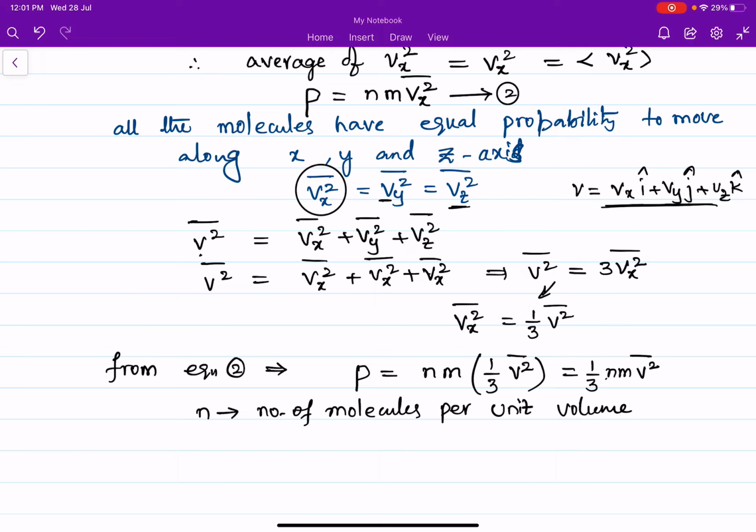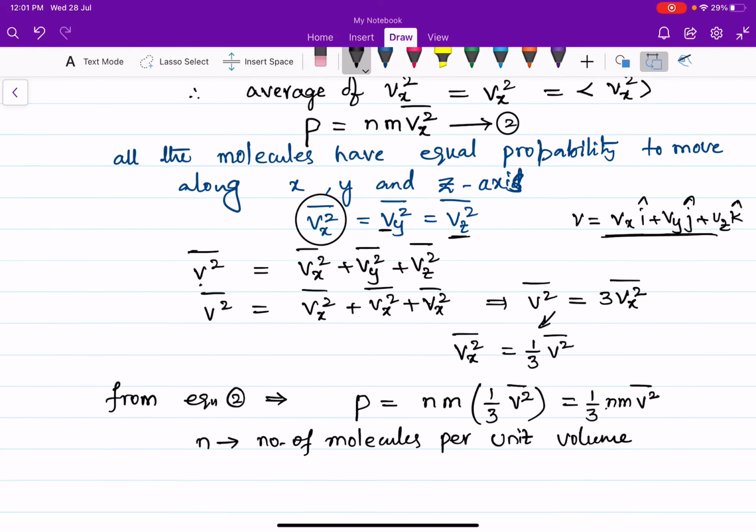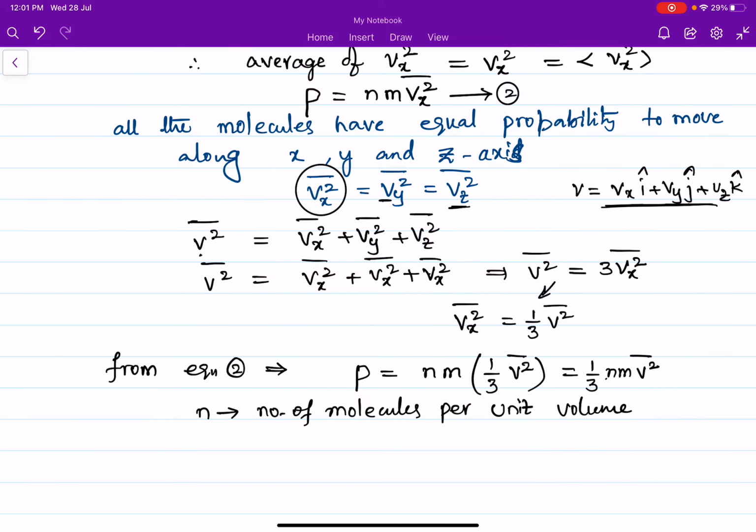Now the kinetic interpretation of temperature. I am going to discuss the kinetic interpretation of temperature.